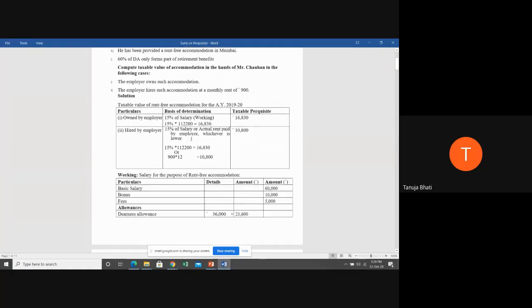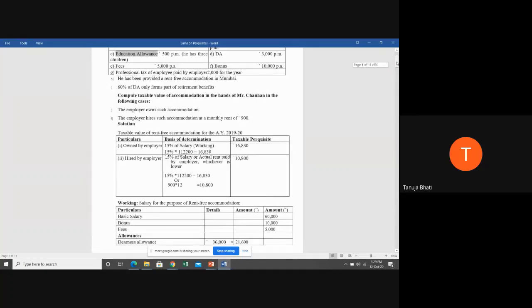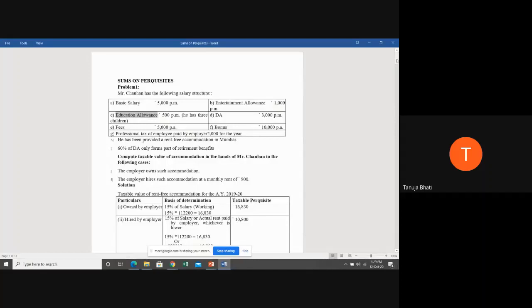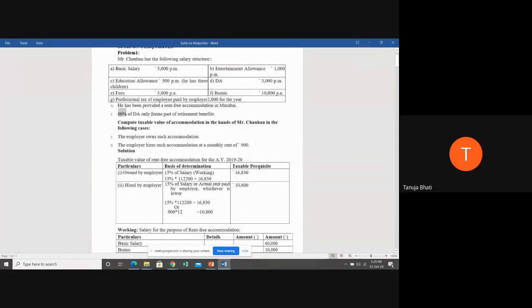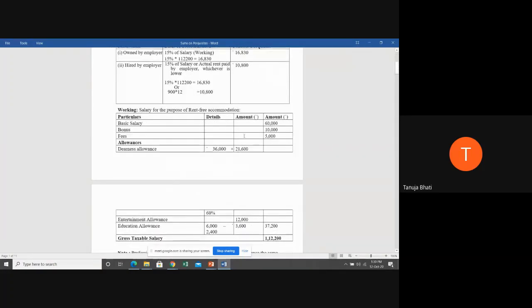So let us see dearness allowance. Now, dearness allowance is how much? Students, 3,000 per month. So 3,000 into 12 is how much? 36,000. But only 60% of DA forms part of retirement benefit. So 36,000 into 60% is how much? 21,600. That is the reason we have taken 21,600 here, because salary for the purpose of rent-free accommodation means everything except perquisites, and DA only which forms part of retirement benefit.